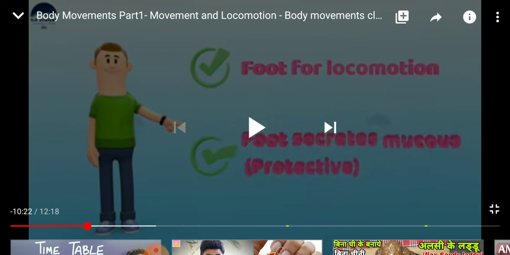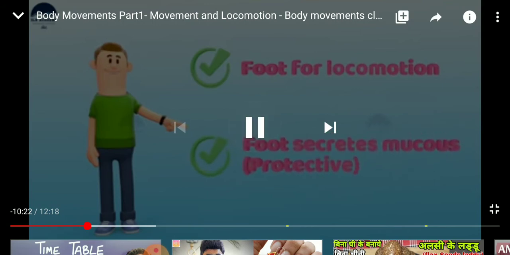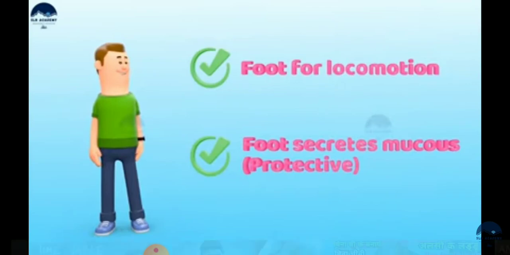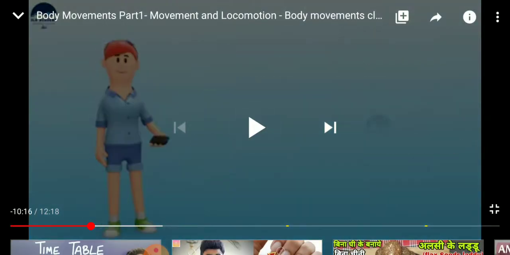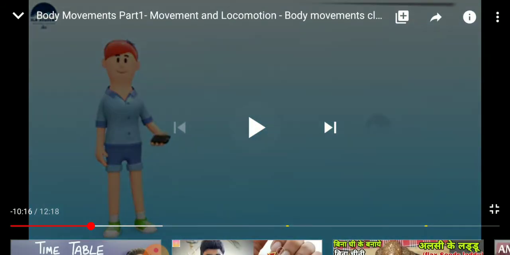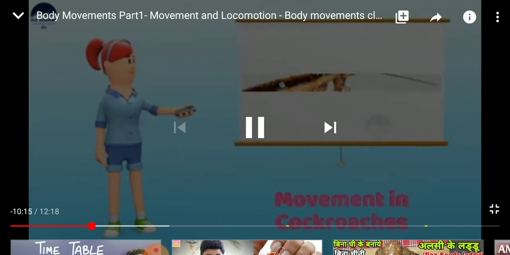Now what are the features of the snail? The foot is for locomotion, and the foot secretes mucus for protection. One more thing: mucus is left behind. Mucus is a liquid that is left behind when a snail crawls on a surface, and you can see the shell of the snail is also dragged along with the foot.